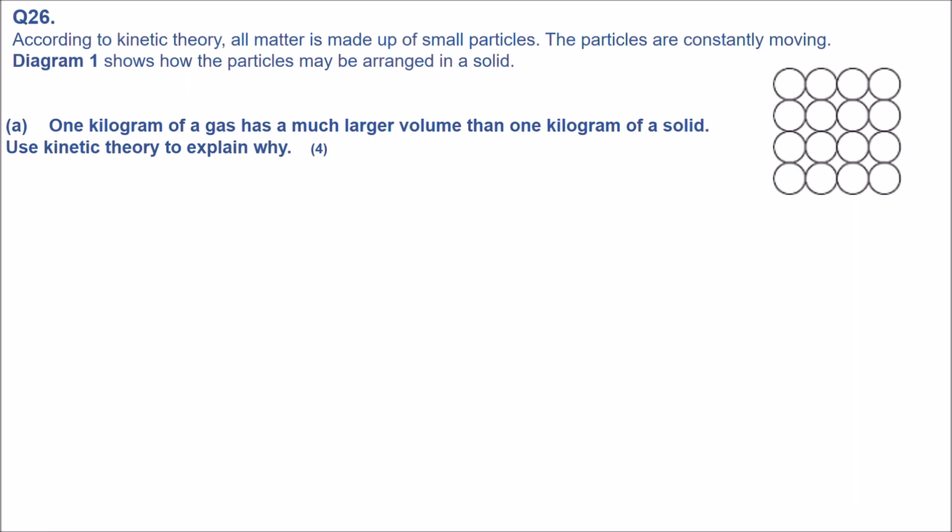Next question is about kinetic theory. According to kinetic theory, all matter is made up of small particles. The particles are constantly moving, and we have it in this diagram. This is solid, obviously. They are closely packed to each other, in a regular shape. 1 kilogram of a gas has a much larger volume than 1 kilogram of solid. Use kinetic theory to explain why. Kinetic theory is linked to these particles. So let's see what the differences are.